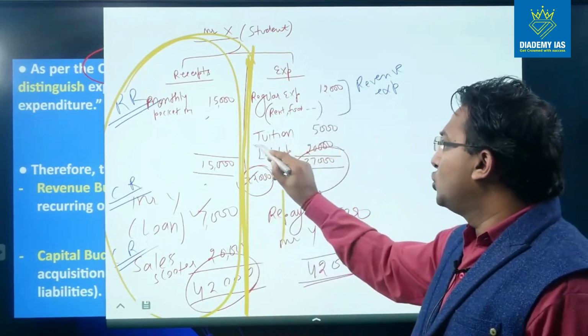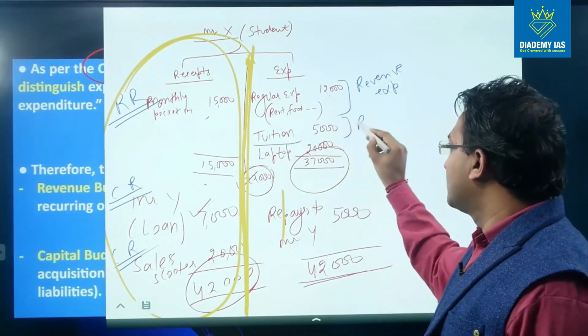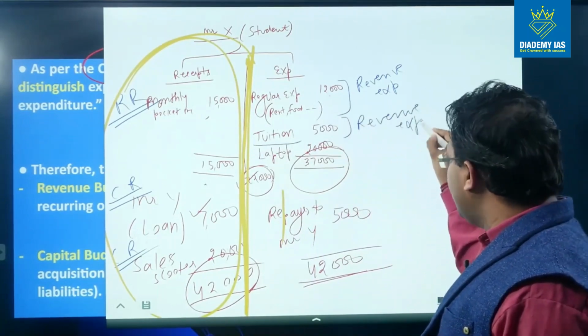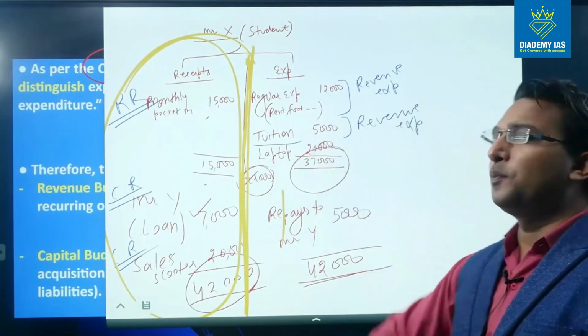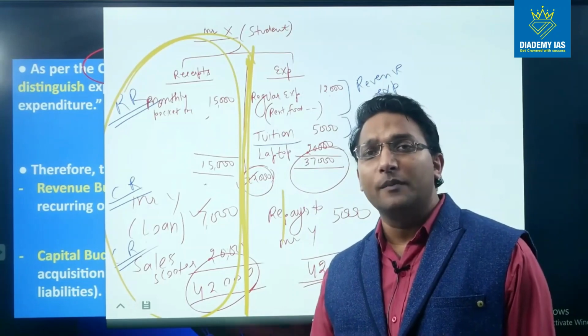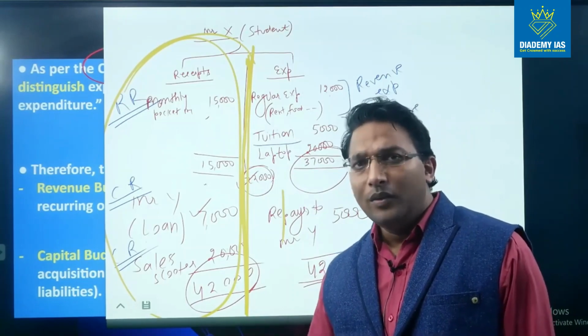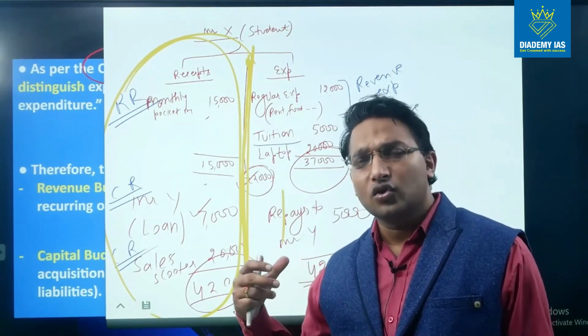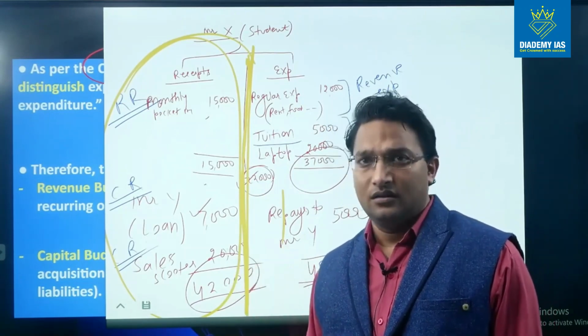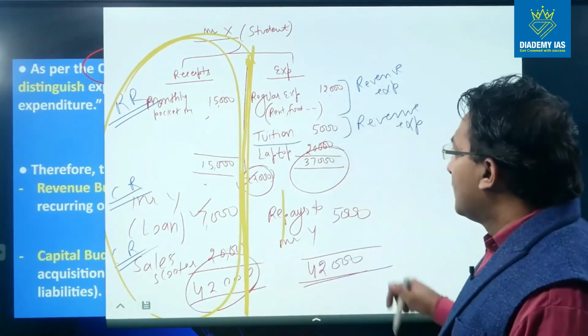Tuition is also revenue expenditure. Even though tuition may not be a regular expenditure, even though it might not be required to be paid repeatedly, it is not creating any asset, or reducing any liability.